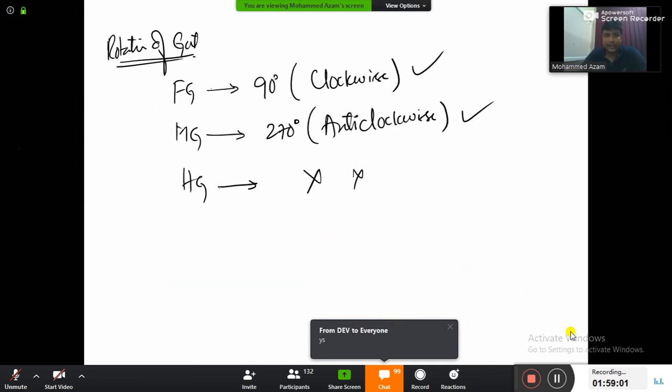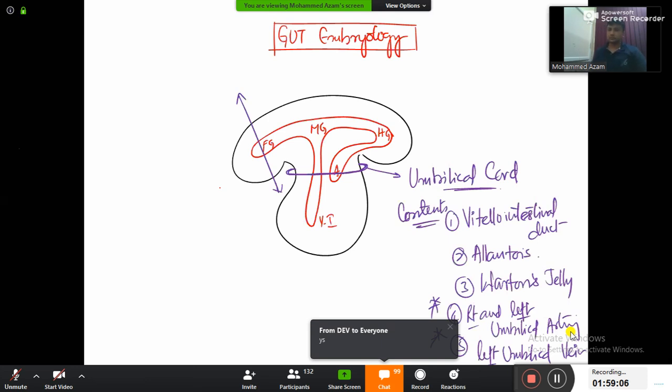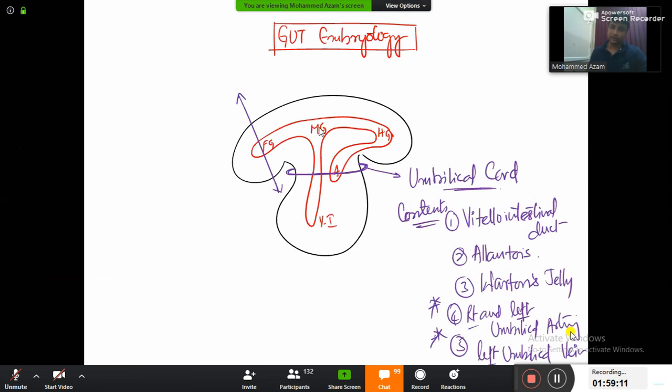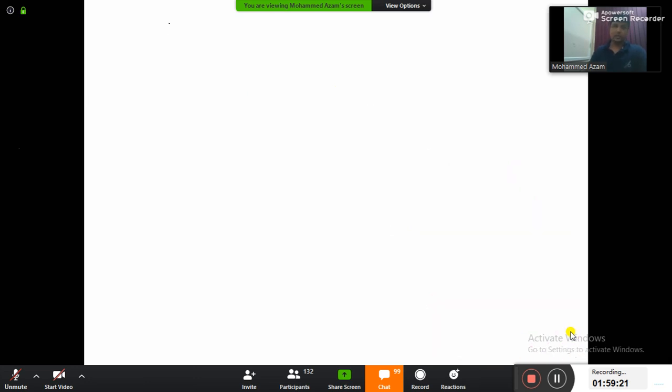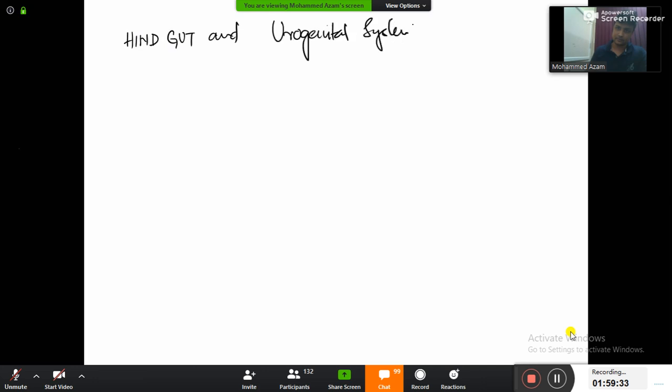Yes. And now please write on the heading as hindgut. Out of this entire diagram of the embryo, foregut is done, midgut is done. Now welcome to the hindgut. So I am going to remove this part from here. So this much diagram, this is the diagram we draw. Therefore now please write the heading there as hindgut. And along with the hindgut, we are going to study the urogenital system. Development of the hindgut along with the urogenital system.